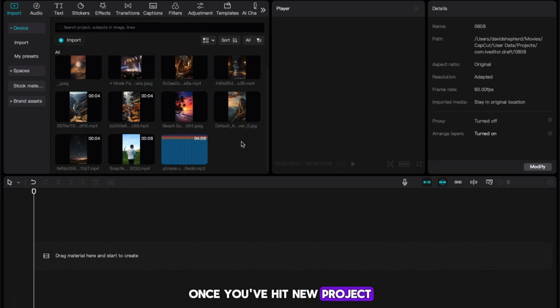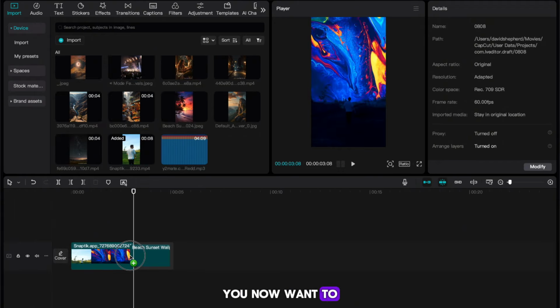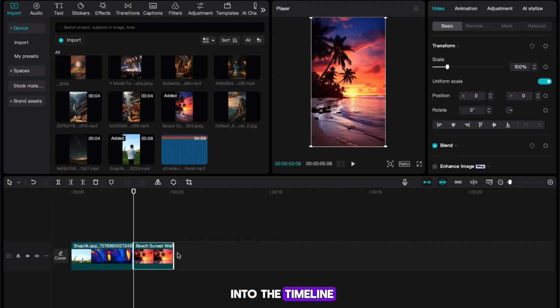Once you've hit New Project, start by importing everything that we've gathered for this video. You now want to add your first image into the timeline, so select it and drag it in. Once it's there, you want to edit its duration so that it's roughly 3 seconds long. This is the sweet spot when it comes to content like this.